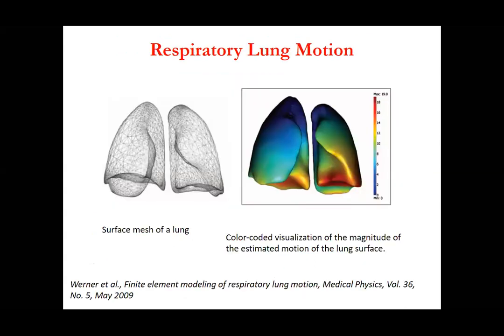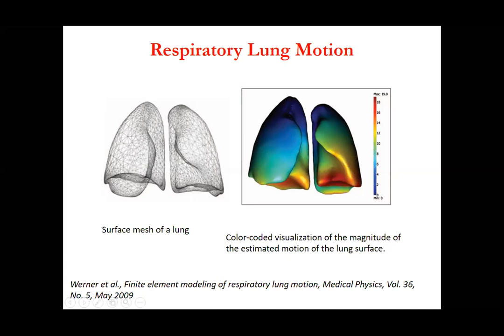Since you all are from medical school, I am giving one example from the lung. If you want to tell how the respiratory lung moves, you see the image of the lung through some imaging modality, and then you see that a surface mesh has been generated. What is surface meshing?